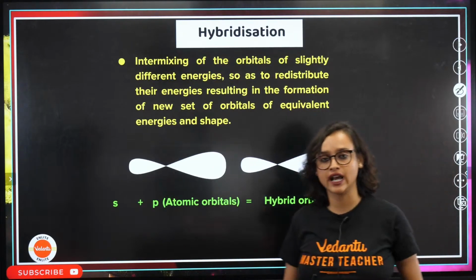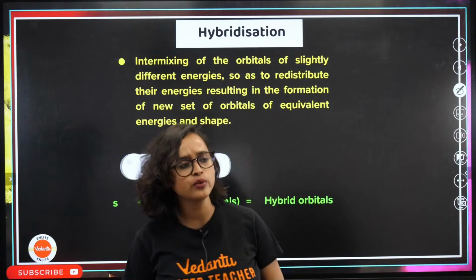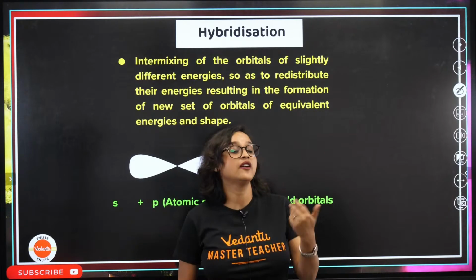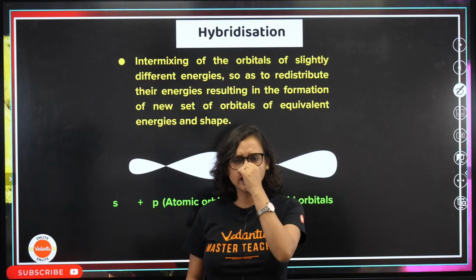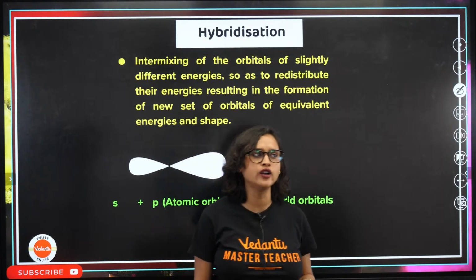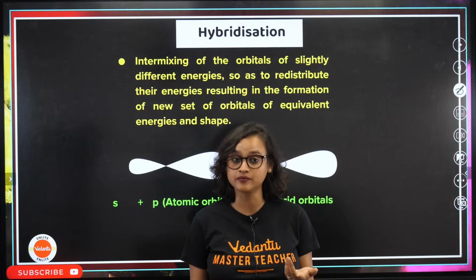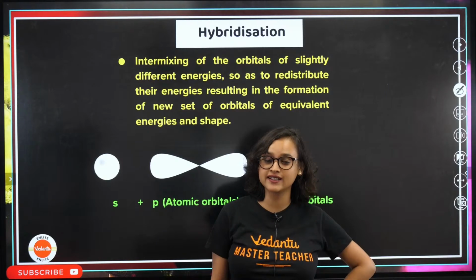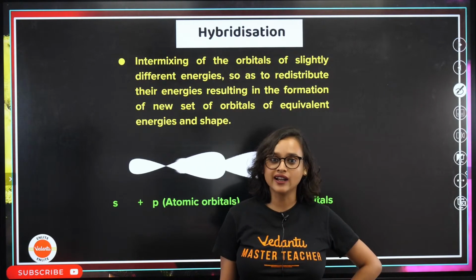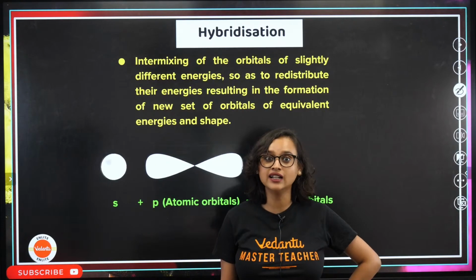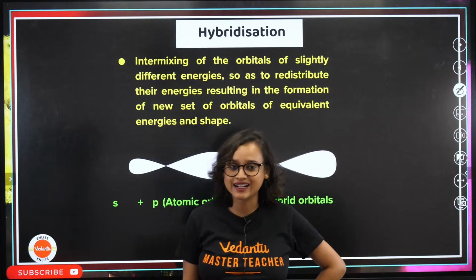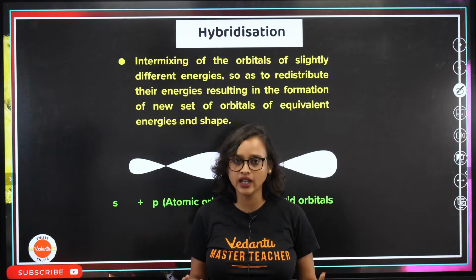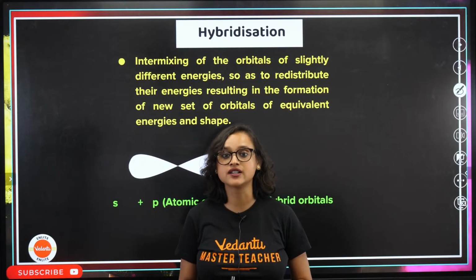Now we come to hybridization. What do we understand by hybridization? What do we understand by hybrid? Have you heard about hybrid plants? Have you heard about hybrid cars? Nowadays there are hybrid cars which can run on petrol and on electricity. That means you have two things. Liger, the Vijay Deverakonda example, is a tiger and lion hybrid. When two things come together, that's your hybridization.